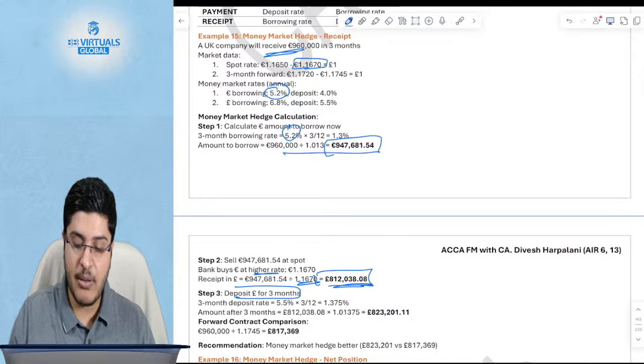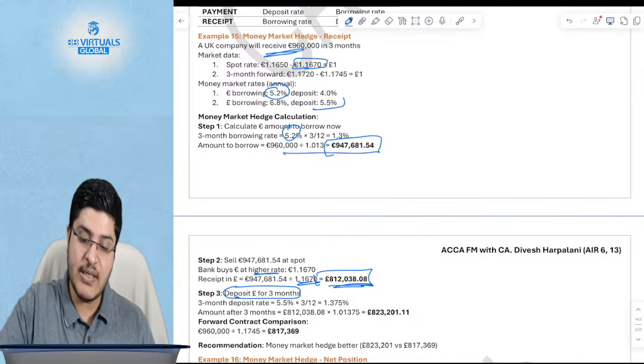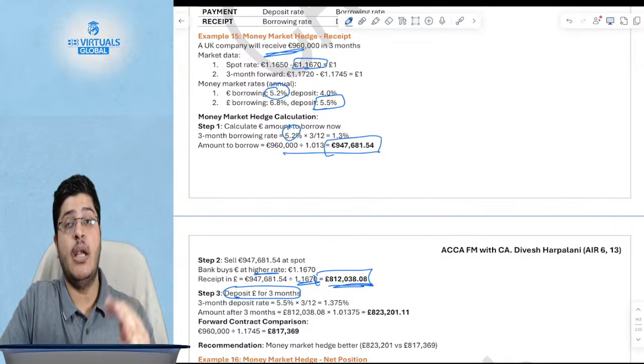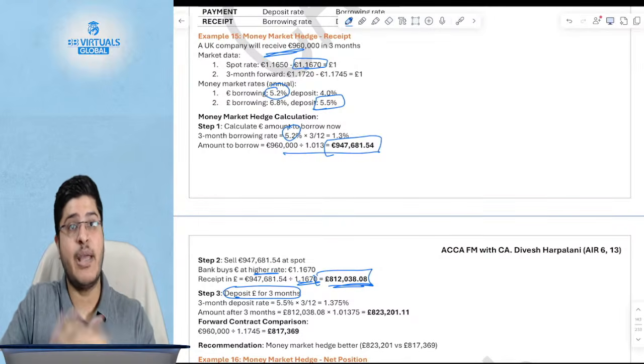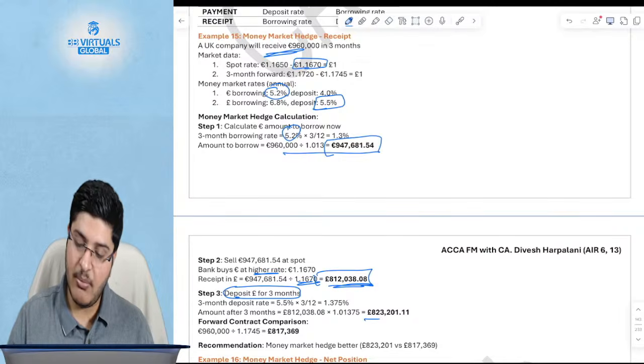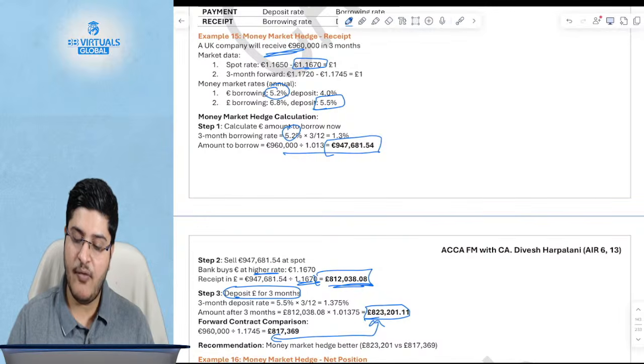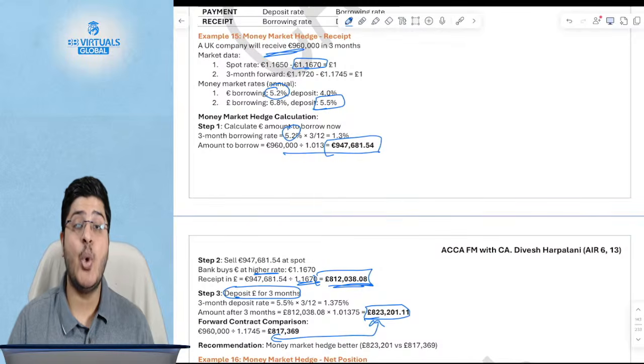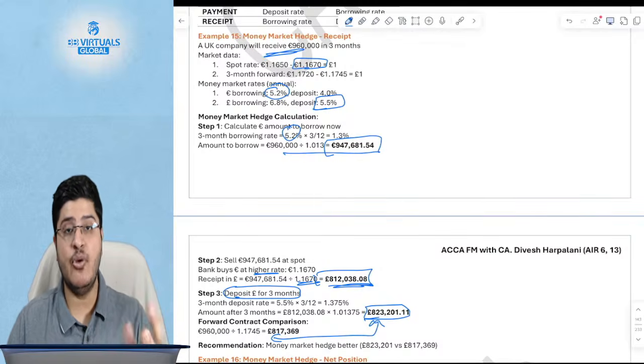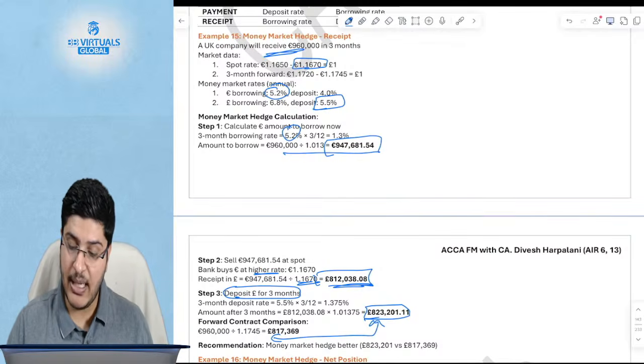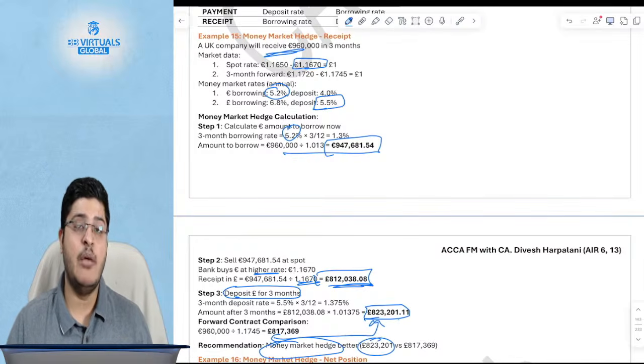You'll have to deposit the pounds now in your home currency at the pound deposit rate, which is 5.5%. Always remember, the deposit rates are always lower, the borrowing rates are always higher, and then you will be able to compute the value 3 months hence. Then you compare this value with the forward rate, and you choose that option which gives you a higher amount. When you have to receive, you will choose the option that gives you a higher amount between 823,000 and 817,000. 823,000 is better, and hence you choose money market hedge.